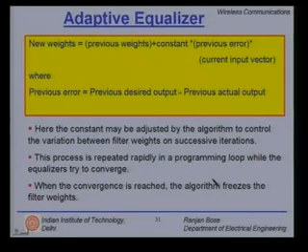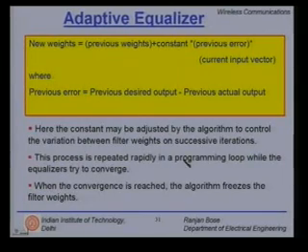Now, let us see how the weights are updated. New weight is previous weight plus a constant times previous error times current input vector, where previous error is previous desired output minus previous actual output. So, very simple scheme for updating the weights. Here the constant shown here may be adjusted by the algorithm to control the variation between filter weights on successive iterations.